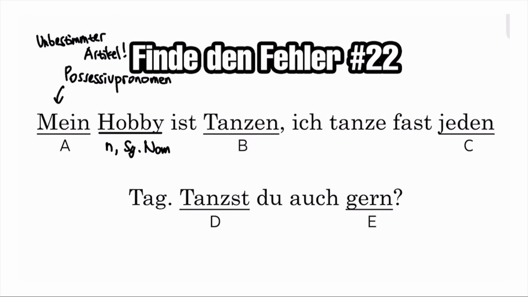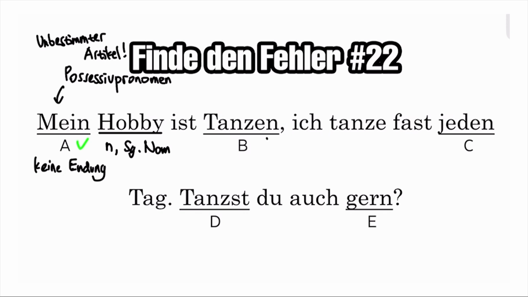And hence, because it is in a nominative case, the possessive pronoun doesn't get any ending. So mein will stay mein here and not meine. So A is correct.